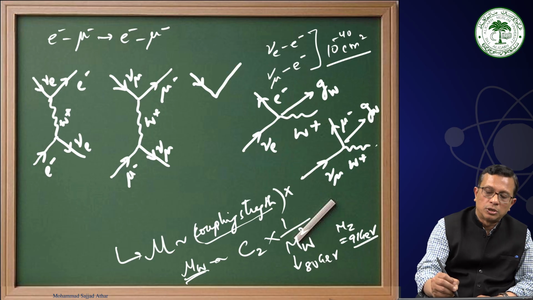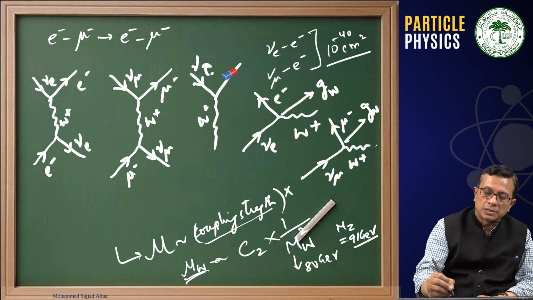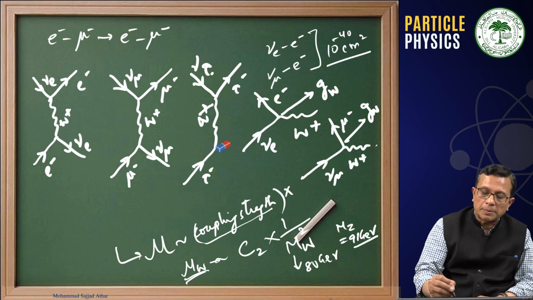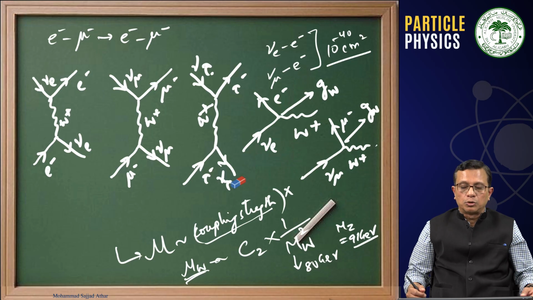Or a ν_τ emits a W⁺, gets converted into τ⁻, and this W⁺ is absorbed by the τ⁻, which gets converted into ν_τ.